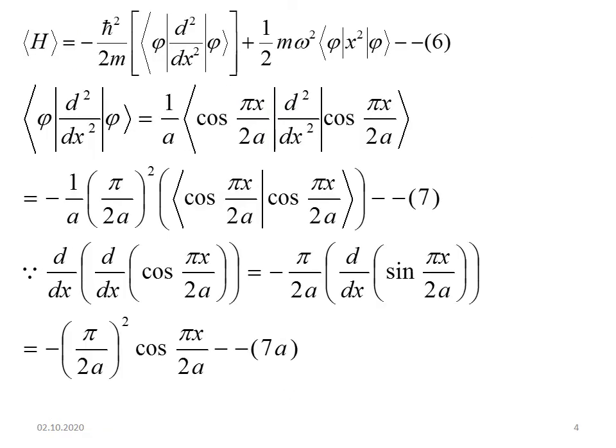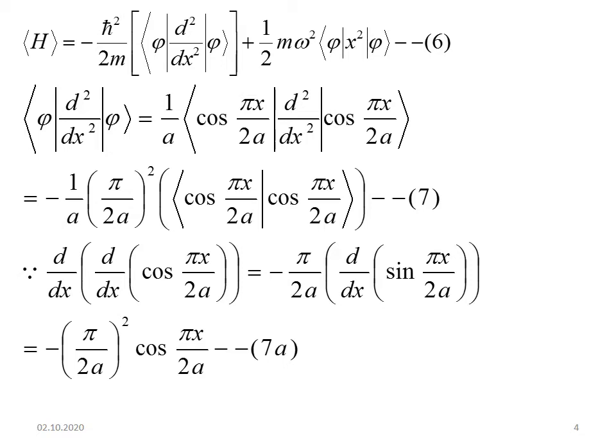I will find the expectation value of H. So that is equal to minus h cross square divided by 2m into the expectation value of d square by dx square, plus half m omega square, the expectation value of x square. First you will find the expectation value of d square by dx square. You substitute the value of phi, so it becomes 1 by a cos pi x by 2a, d square by dx square, and the same cos pi x by 2a.